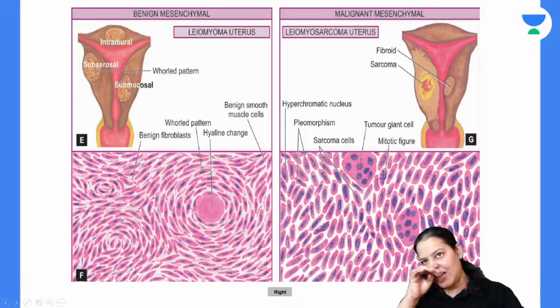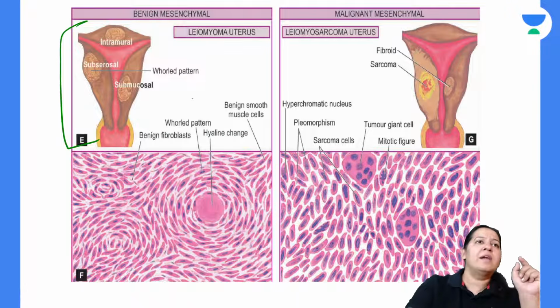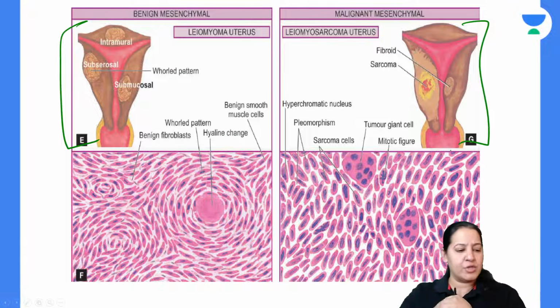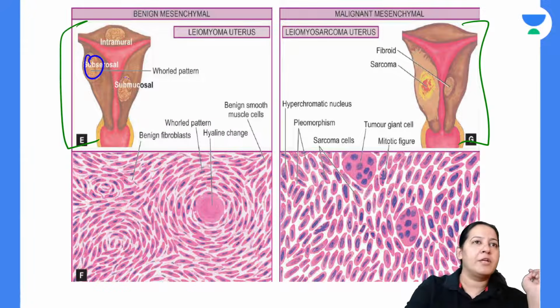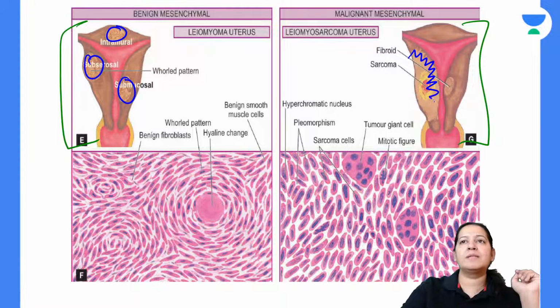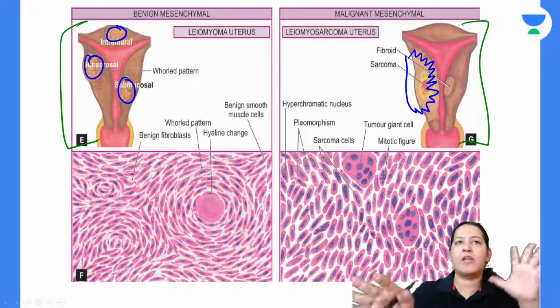In this diagram, see, can you see a uterus here? You can see the two uterus of two females here. See, there is a tumor. The tumor is looking circle, spherical, well circumscribed, capsulated. Here also there is a tumor. The tumor is irregular in shape, haphazard, non-capsulated.